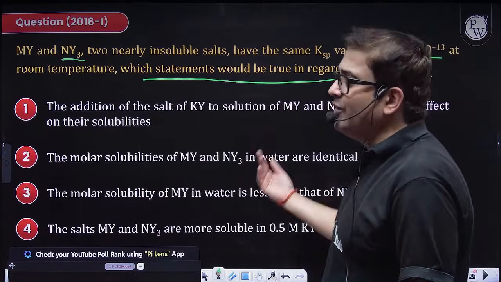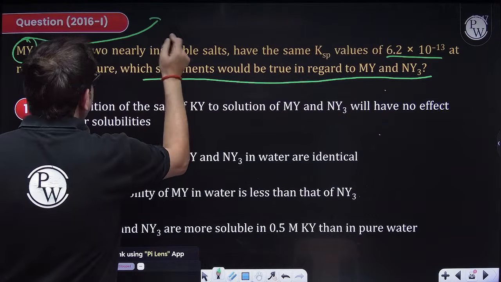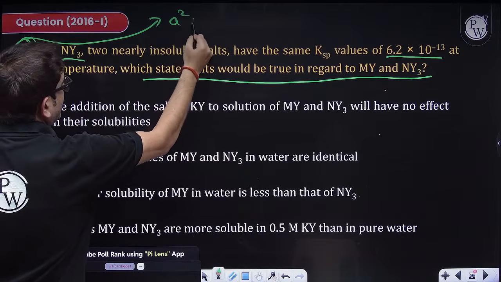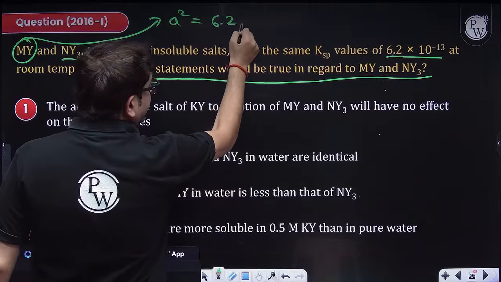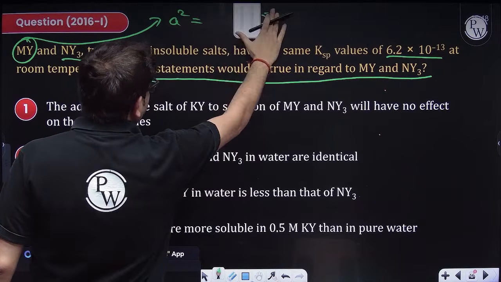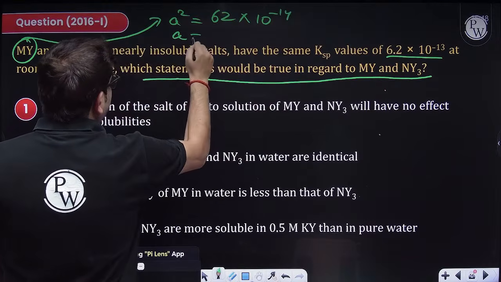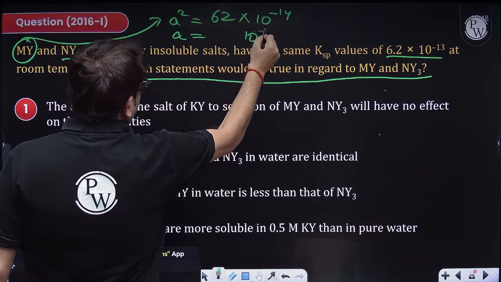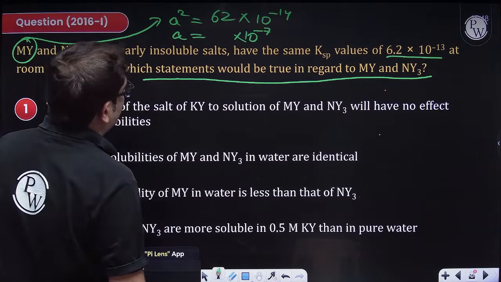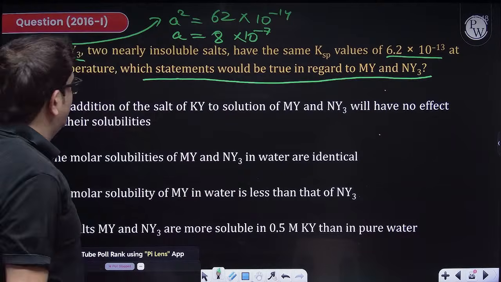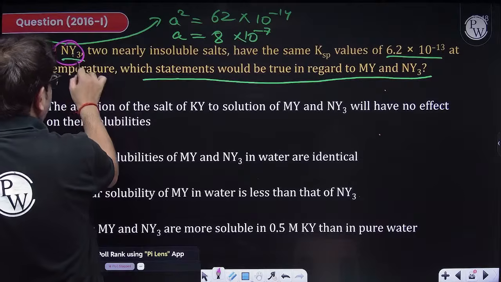So first you have to calculate their solubility. Let's say for MY, solubility is A. So A square will be equal to 6.2 into 10 to the power minus 13, or rather writing it as 62 into 10 to the power minus 14. So solubility will be 10 raised to the power minus 4 into under root 62. 7 times 7 is 49, 8 times 8 is 64, so approximately somewhere around 8. And what about the other species, NY3?